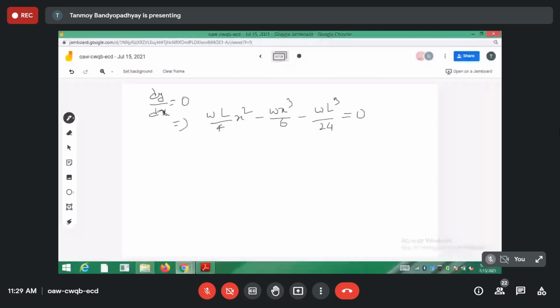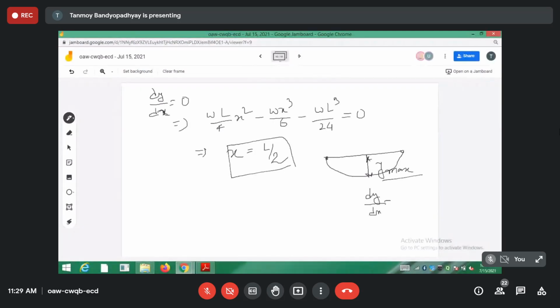Find x from here. What is x coming out to be? x should come out to be L by 2. So at the mid span the deflection will be maximum. It is clear from the figure itself: we have a beam that is uniformly loaded, so it should deflect something like this. So y will be maximum at the mid span. To find y max we put dy/dx equal to 0, and we know the expression for dy/dx.